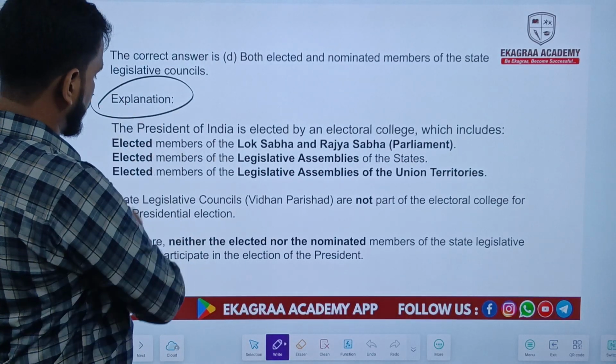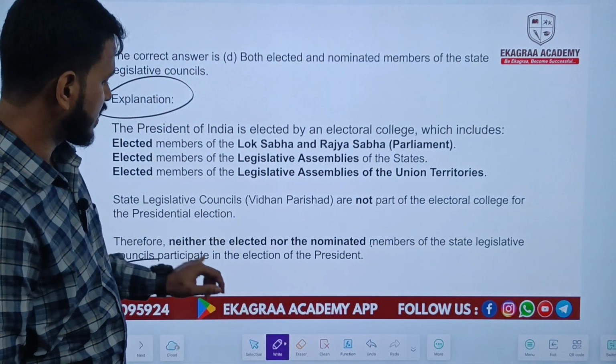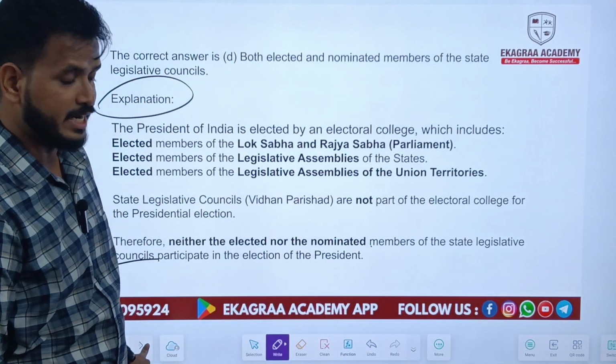The detailed explanation is given here. Neither the elected nor the nominated members of the state legislative councils participate in the election of the President.